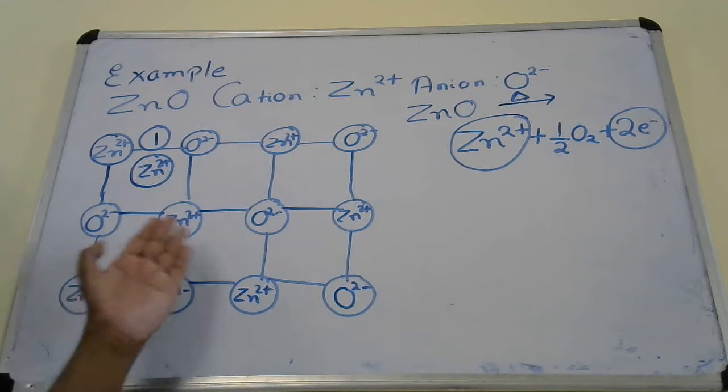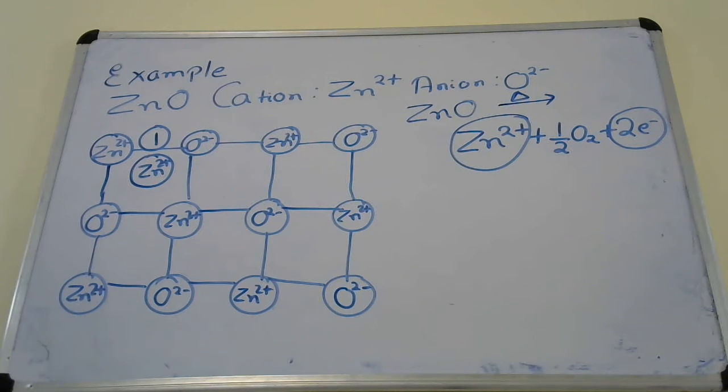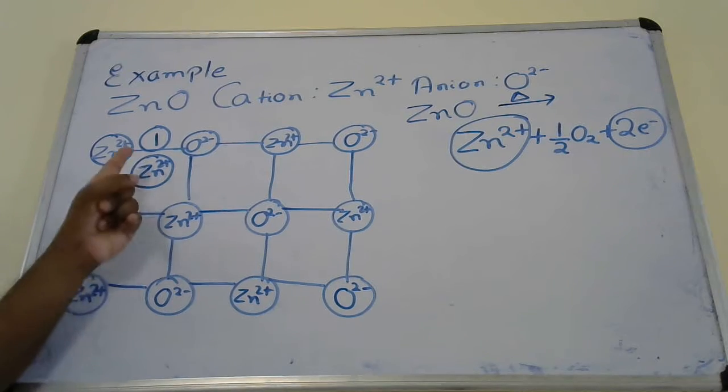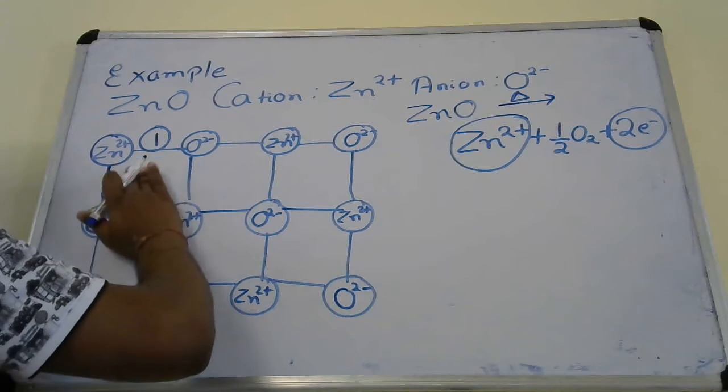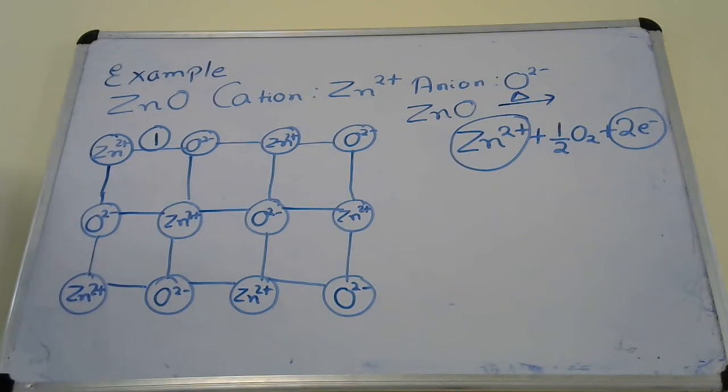Now, tell me whether this solid is neutral or not. Is this solid now neutral? No, because there is an extra charge in the lattice. Initially it was neutral when there was no extra cation at the interstitials.